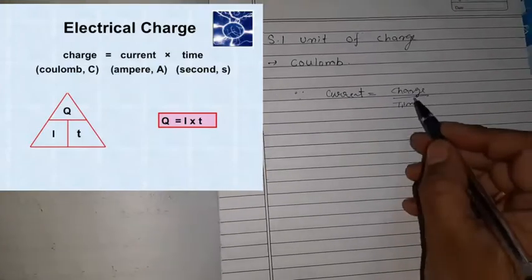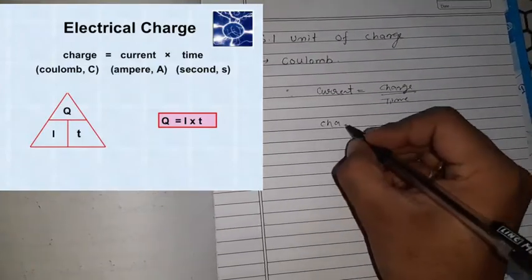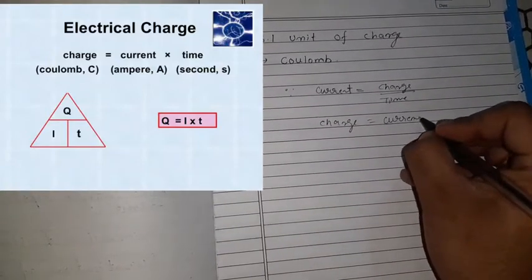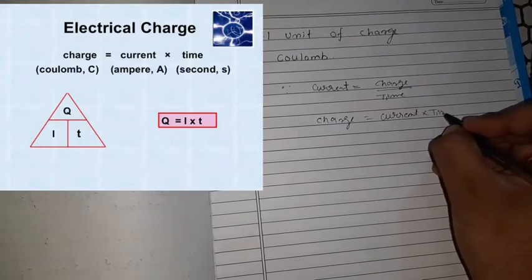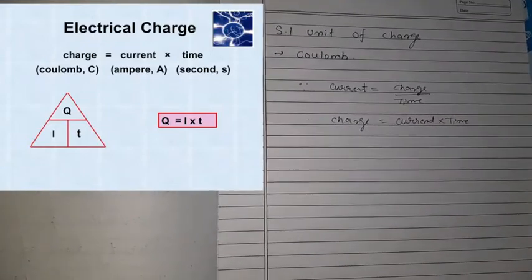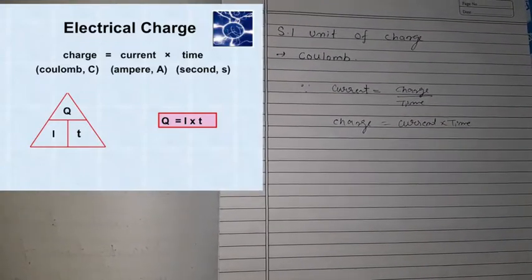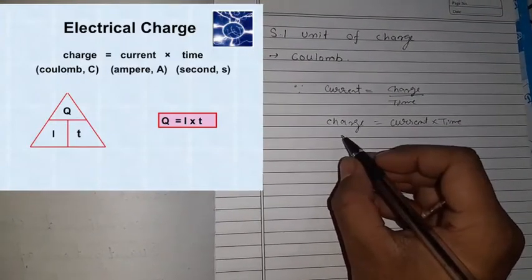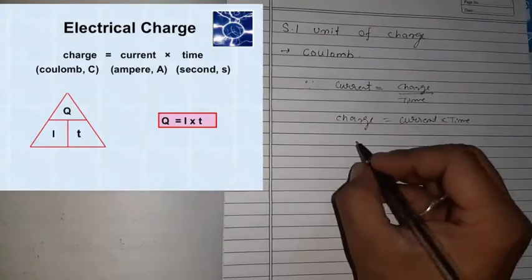So from here we can write the charge equals current into time. As I discussed, the unit of charge will be Coulomb.